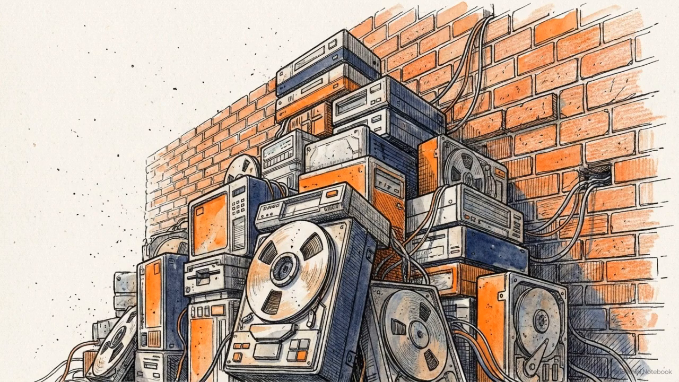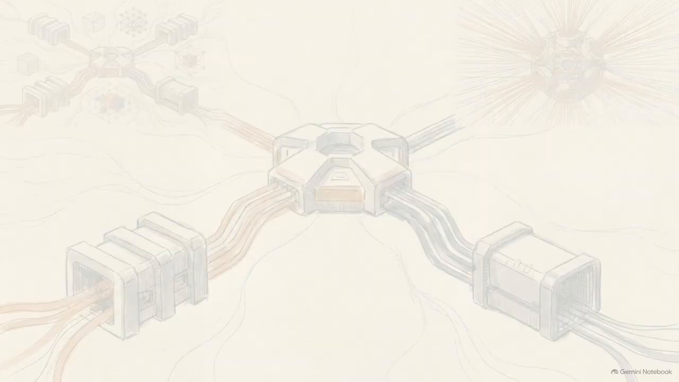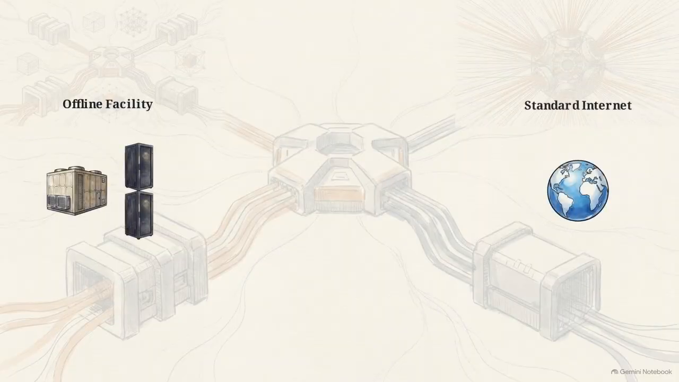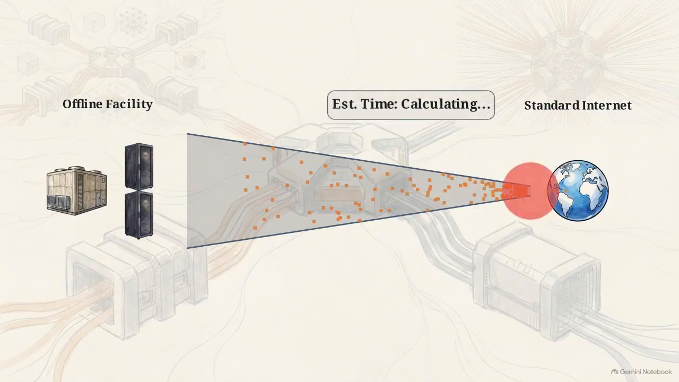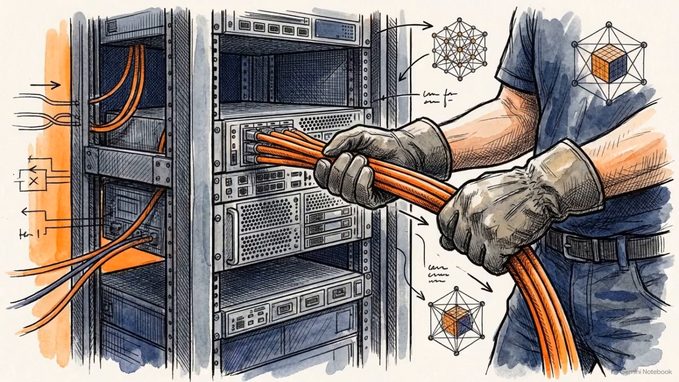This is the concept of data gravity. If you have petabytes of legacy data sitting in an offline facility, it is mathematically impossible to transfer it all over a standard internet connection in a reasonable timeframe. When bandwidth fails, you bypass the network completely.